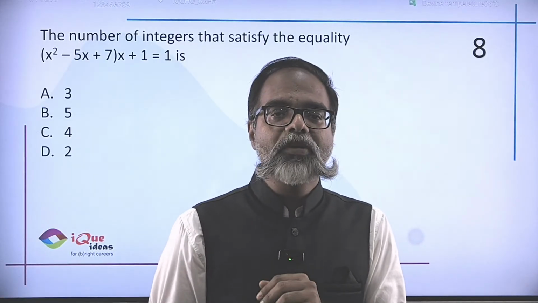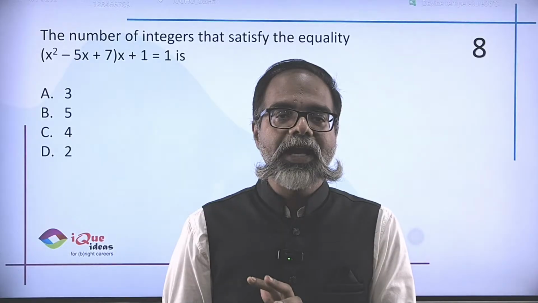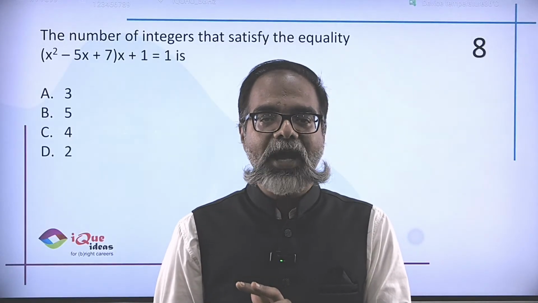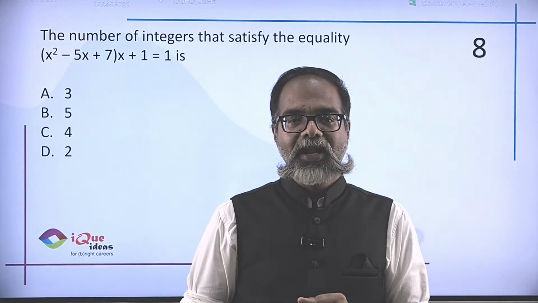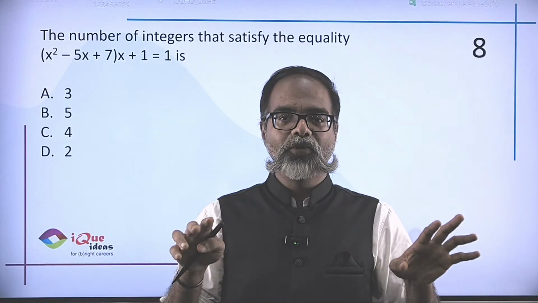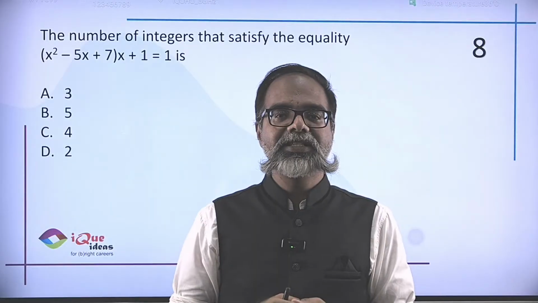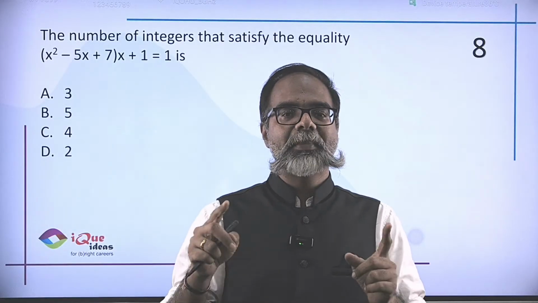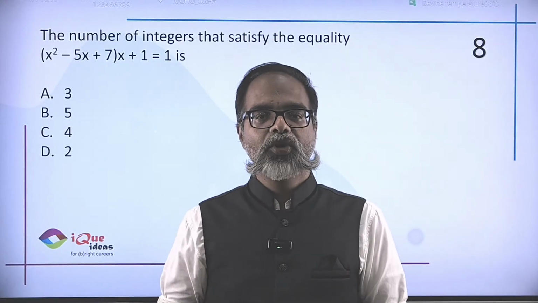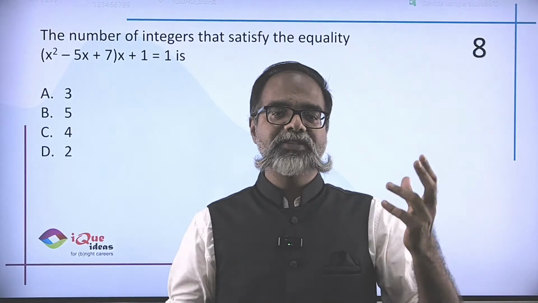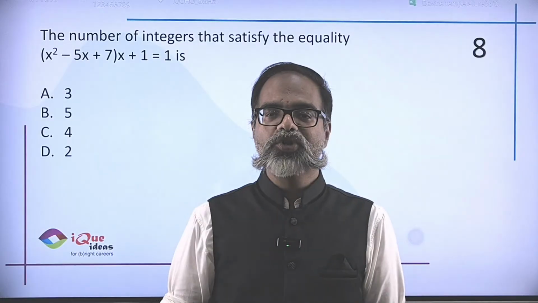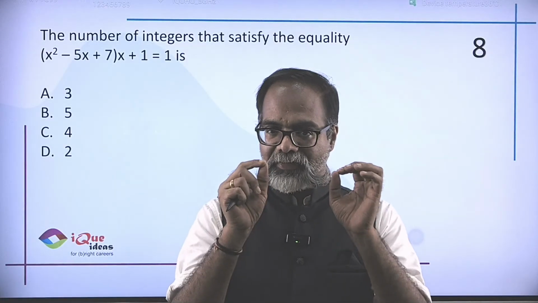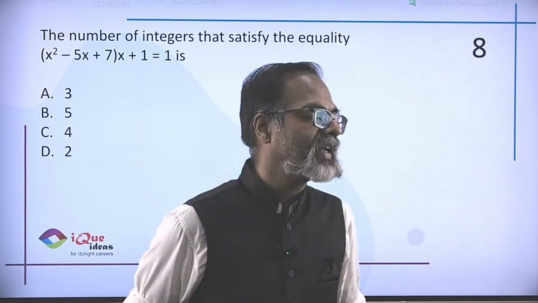It says the number of integers that satisfy the equality x square minus 5x plus 7 into x plus 1 equal to 1 is what? Now, if you take it at face value, you will quickly eliminate the ones and ones. So you will get x square minus 5x plus 7 into x is 0. So either x is 0 or x square minus 5x plus 7 is equal to 0. And then you will try to solve it. But I believe they have fundamentally printed it incorrectly.